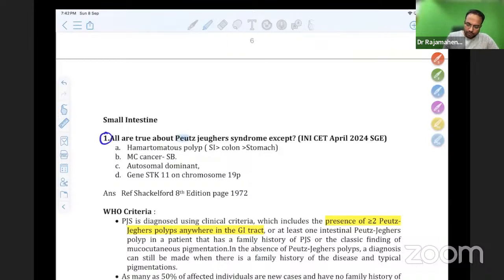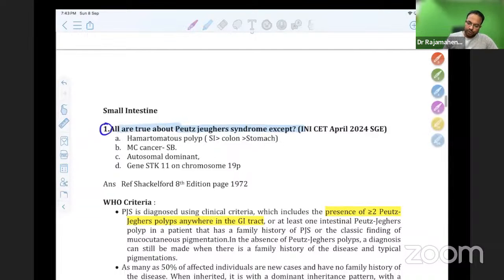So Peutz-Jeghers syndrome is a favorite topic of National Board examiners. All are true about Peutz-Jeghers syndrome, except: the polyps seen in Peutz-Jeghers syndrome are hamartomatous polyps, and the most common cancer seen in Peutz-Jeghers syndrome, is it small bowel cancer or anything else? It is autosomal dominant. It is STK11 mutation on chromosome 19p. The commonest cancer seen in these patients is not small bowel cancer. It is colon cancer. They get a variety of cancers, but colon cancer is the most common cancer.